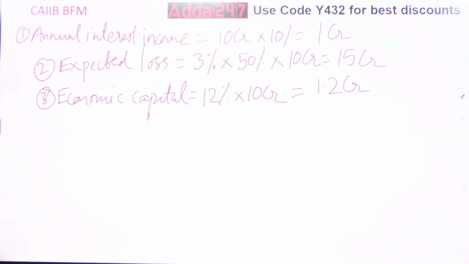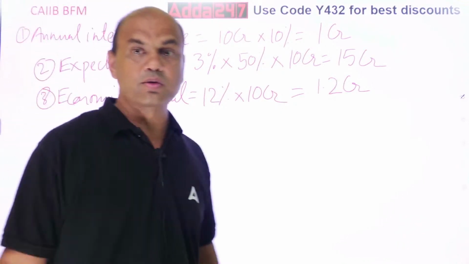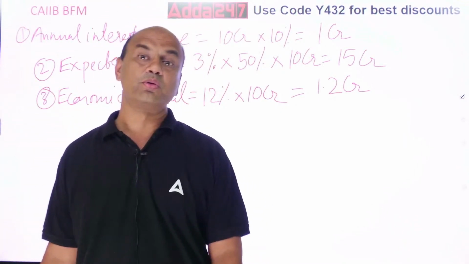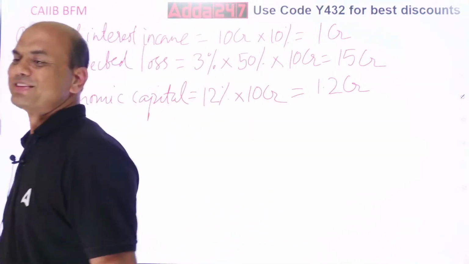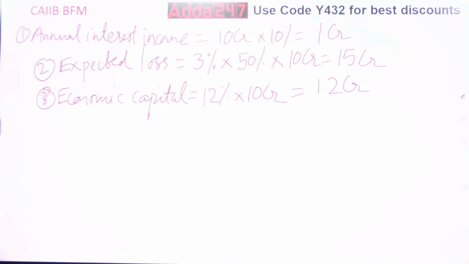Now you will be wondering, what are we doing all this? What is your final aim? REROC. But where is REROC? Up till now you have not got any REROC. Wait, steps. So economic capital you got. Now income from capital.